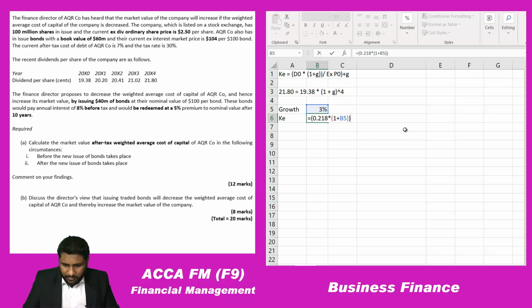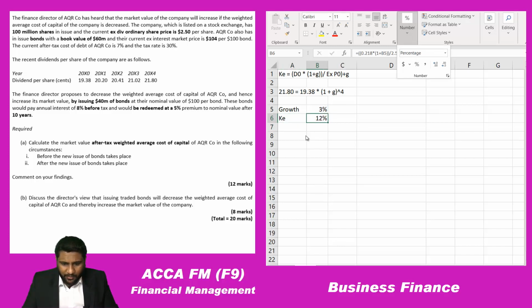divided by, this answer should be divided by your P0. The market value they have given, the ex-dividend ordinary share price, is how much? 2.5. So 2.5, I'll put another bracket to be on the safe side. This entire thing plus the growth rate, which is 3%. Again I am linking it. So how much is the cost of equity I am getting here? I am getting a cost of equity of 12%. So that part is done.